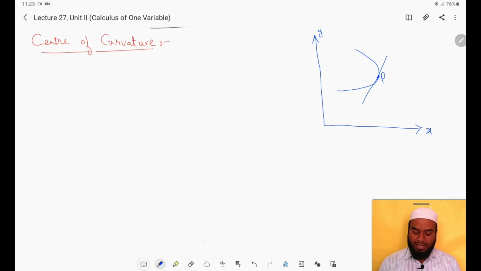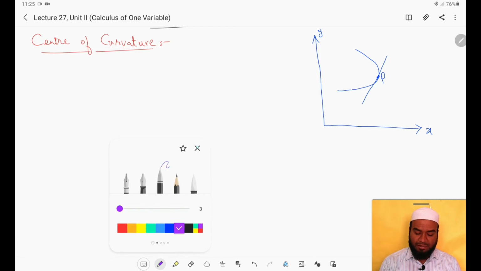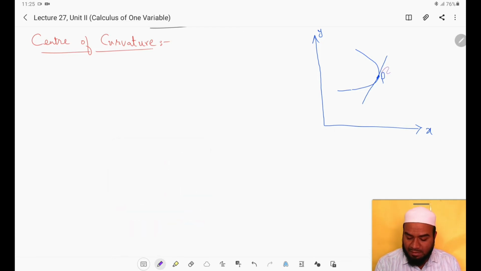Now at the point P, how do we define the radius of curvature? I need to draw a circle which best approximates the curve. Right, this is the circle. So actually this is the curve, and this is the tangent.